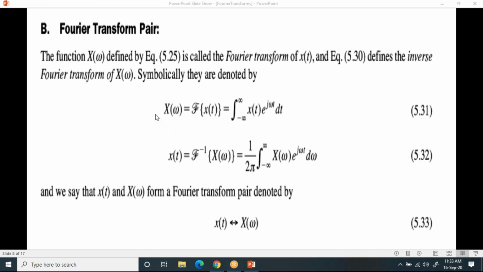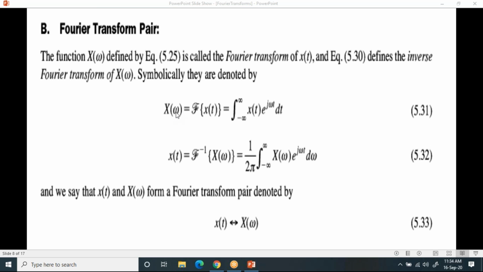So now try to understand. Here, if you see the symbol, I have a signal which is in the time domain. If I apply the Fourier transform, this is F. F represents the Fourier transform. F of x of t means you are taking this x of t, which is a time domain signal, and you are applying the Fourier transform to it. When you say Fourier, you need to represent F. F of x of t means that you are applying the Fourier transform to a time domain signal, and you are going to get X of omega or X of f.